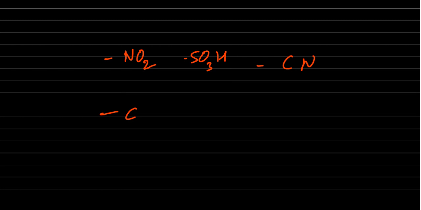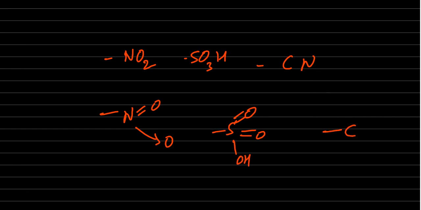The structures: N double bond O, S double bond O double bond O with OH, then C triple bond N. Here N double bond O is there, with two oxygens, and nitrogen always has higher electronegativity than sulfur. I think you don't have any doubt about nitrogen and sulfur, because nitrogen's electronegativity is higher. The remaining are oxygens.